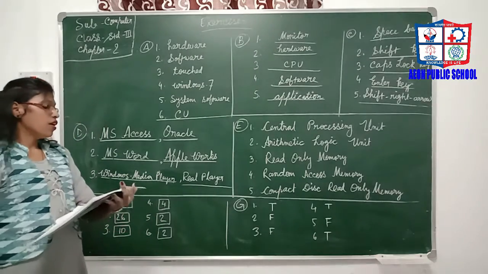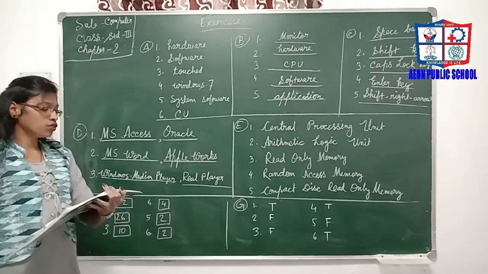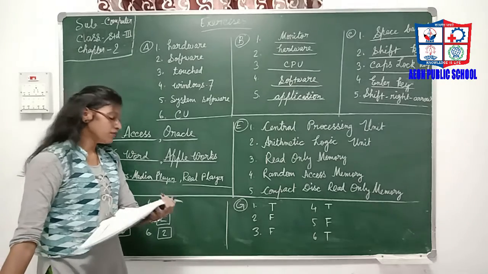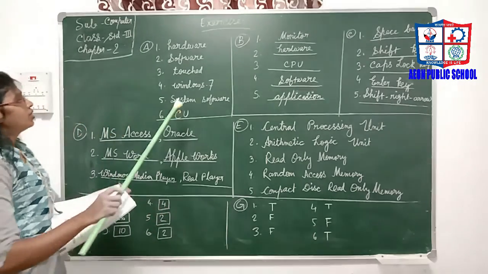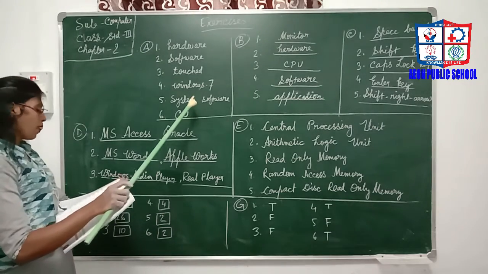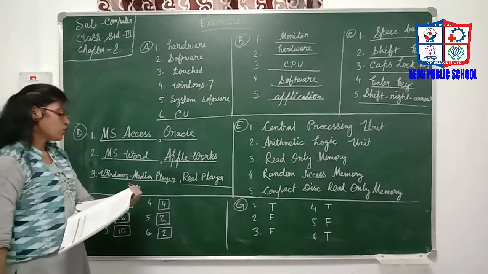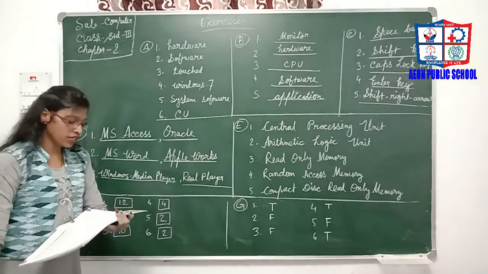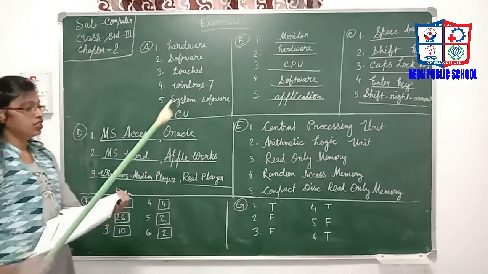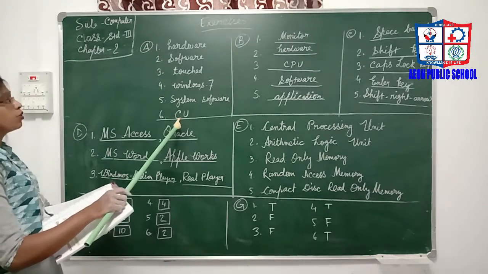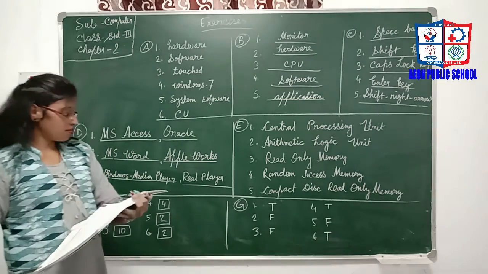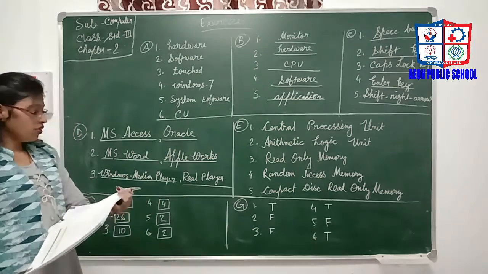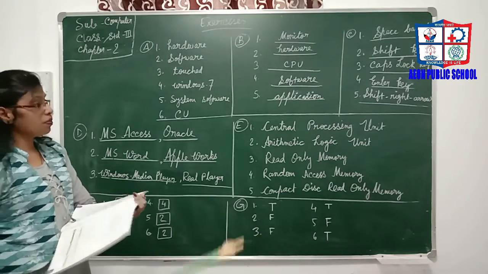Number 5 is, what is the main software program of a computer that helps it to run and perform all its tasks? That is the system software. Which unit controls the transfer of information from one part of the processor to the other? CU, that is control unit. Then come to the fill in the blanks. Number 3, which is visible outside the CPU?